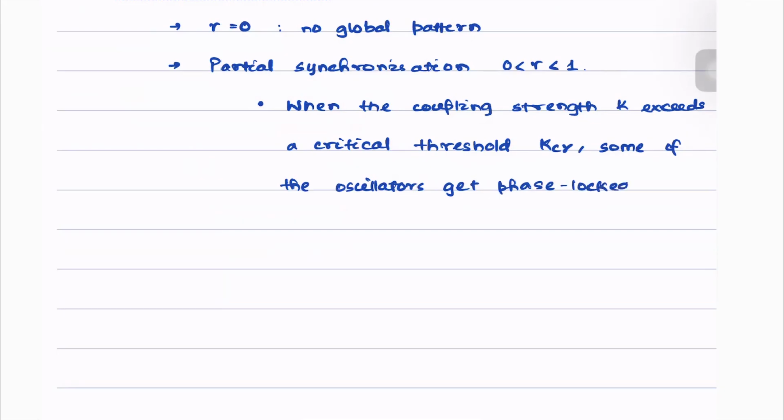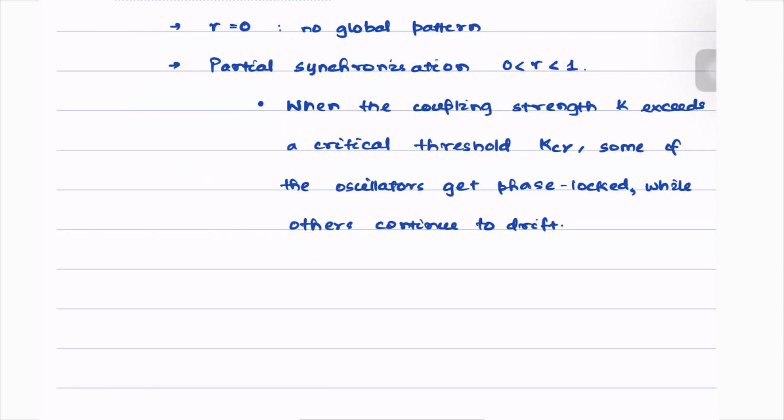This is the technical term to say that their phases get synchronized, while others continue to drift. So these are some of the behaviors that happen when there is partial phase synchronization.